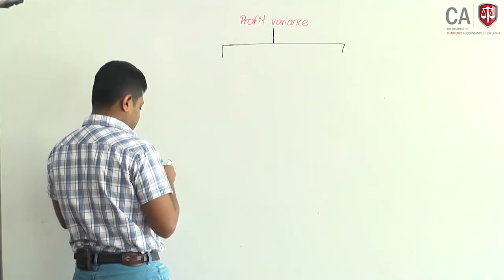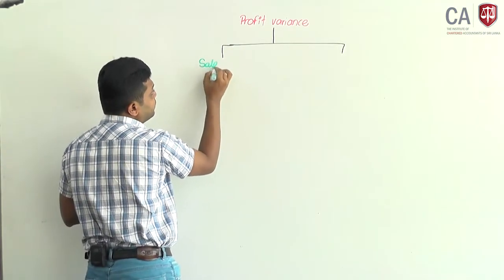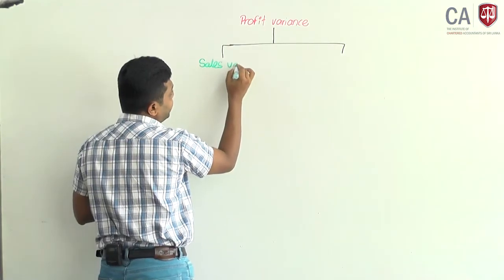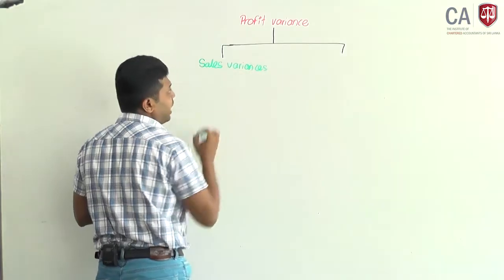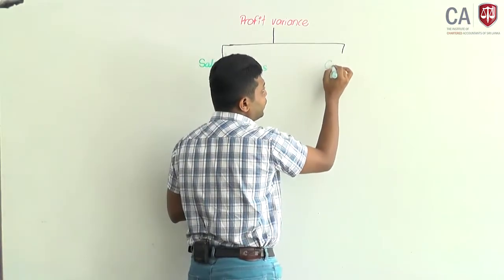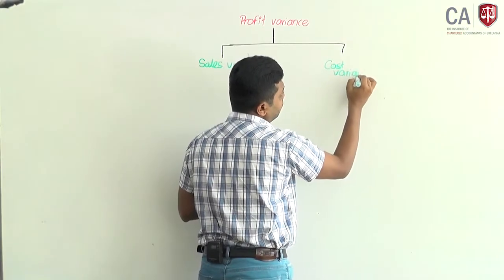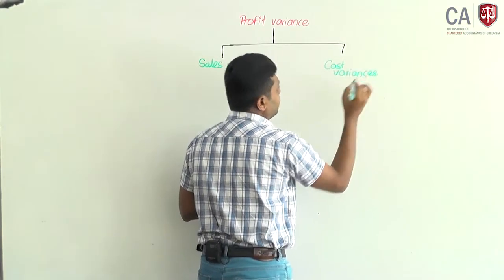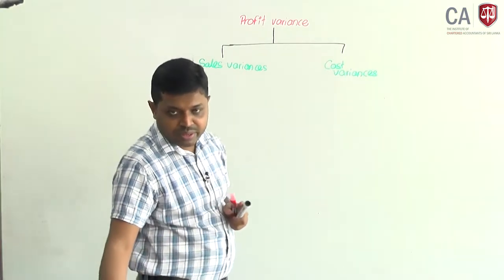Number one, as a result of sales variances, and the other one, cost variances. Sales and cost variances. Okay.